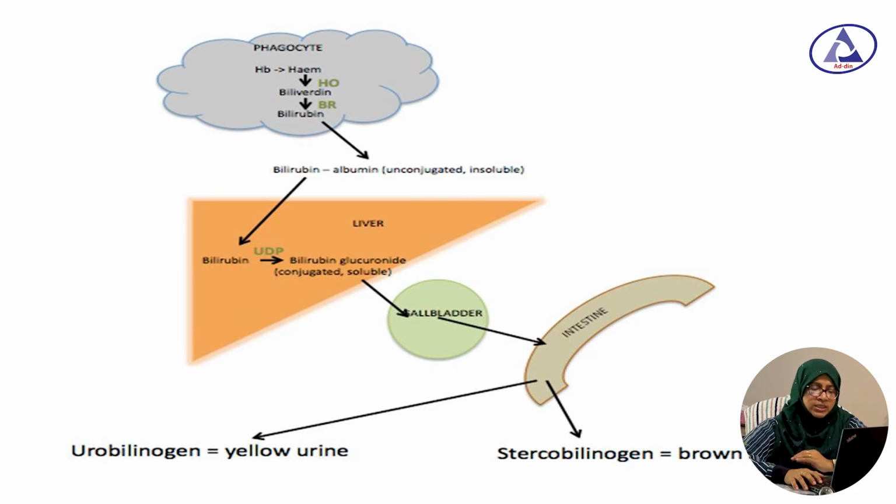From the small intestine, it is usually excreted through the urine or stool. So any problem in this pathway, the bilirubin level may increase, and may cause yellow coloration of skin and mucous membrane.